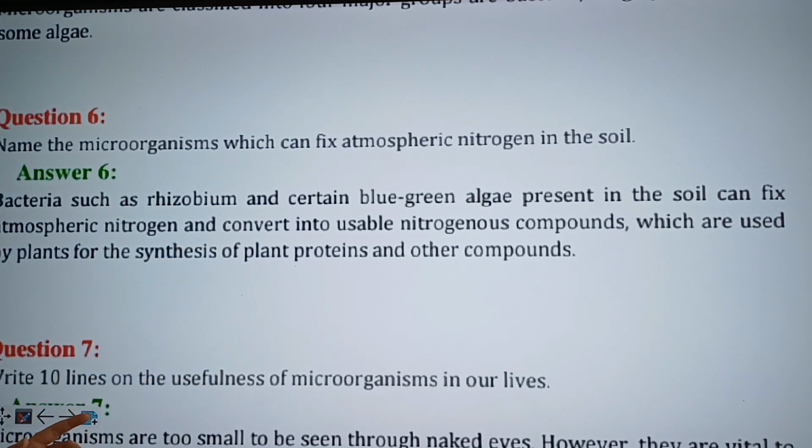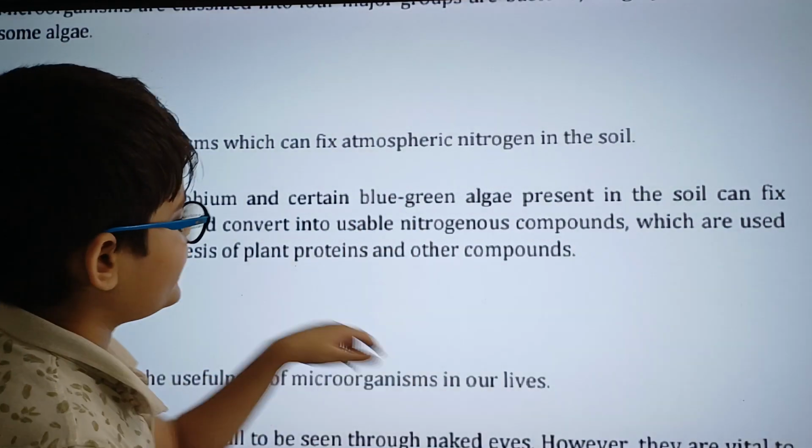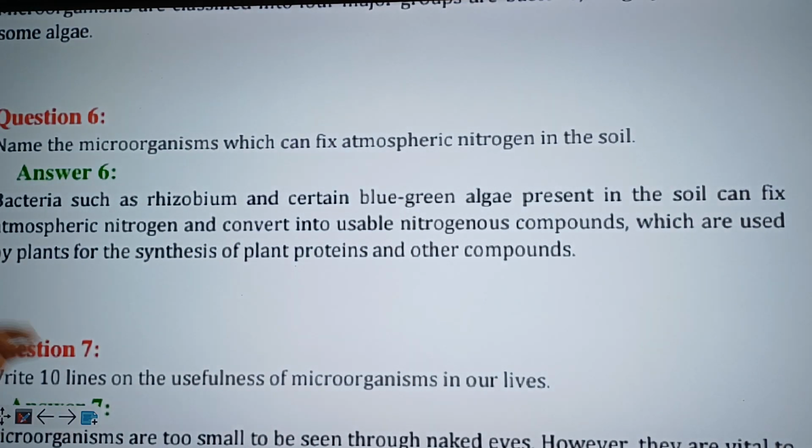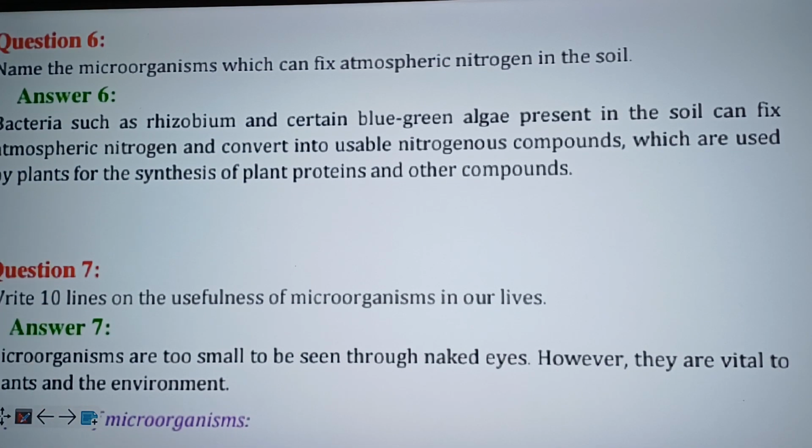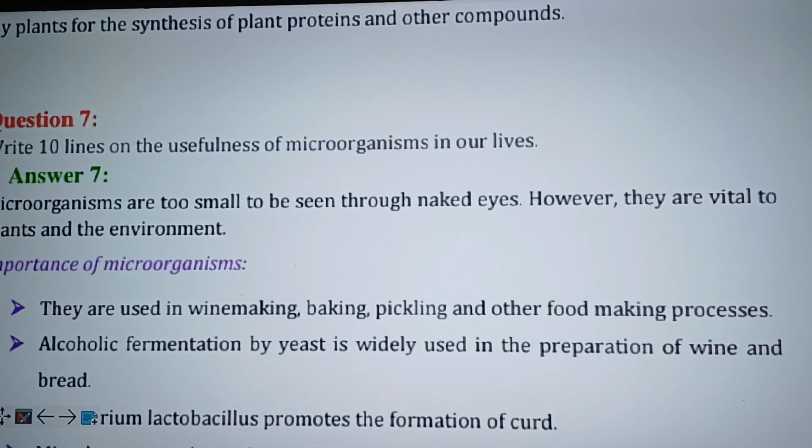And these nitrogenous compounds are used by plants for synthesis of plant proteins and other compounds. Meaning that nitrogen is very important for the soil because plants use these to make plant proteins and other such compounds that are necessary for their survival. Alright. Question 7. Write 10 lines on the usefulness of microorganisms in our lives.